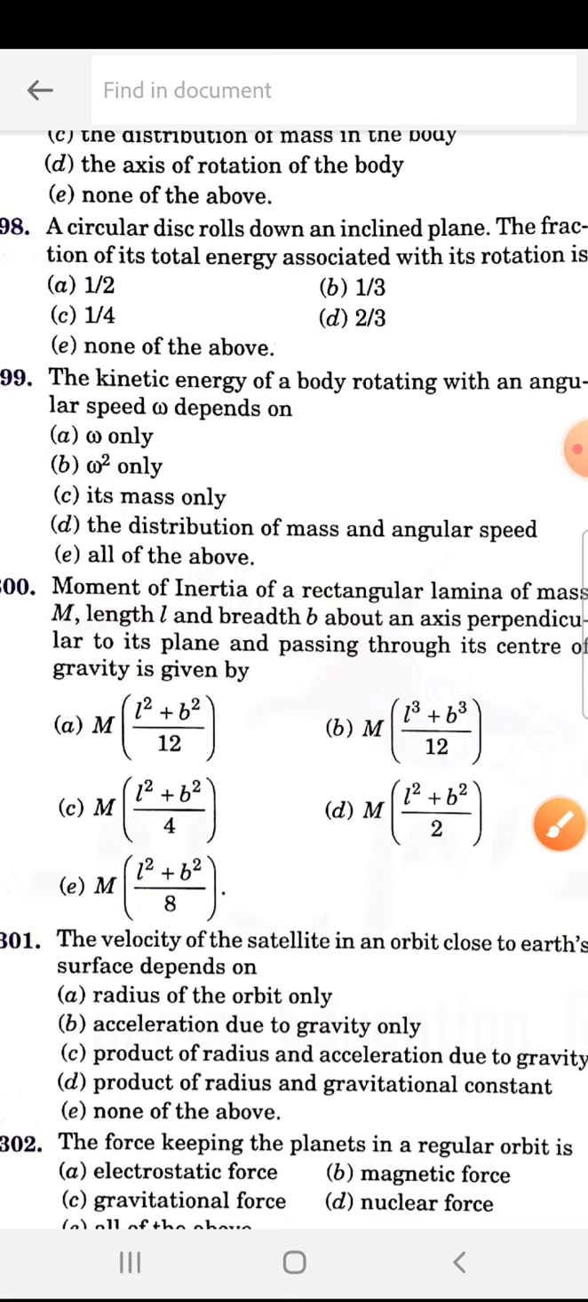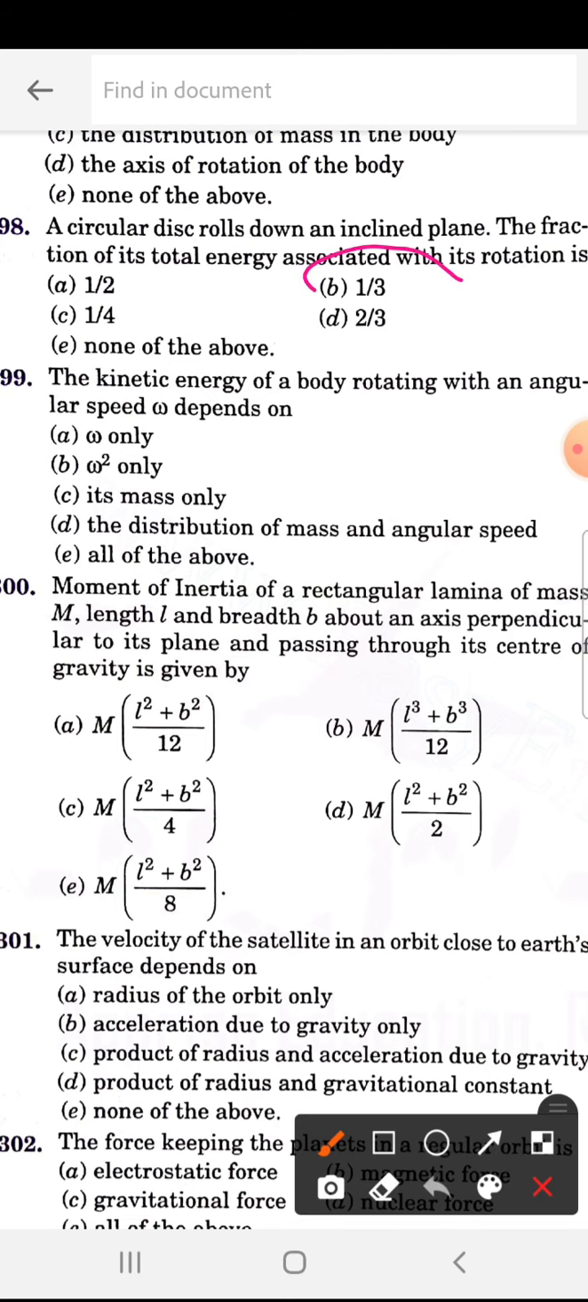Okay. A circular disc rolls down an inclined plane. The fraction of its total energy associated with its rotation is. So 298 is B. So that is 1/3. The kinetic energy of a body rotating with an angular velocity omega depends upon D, the distribution of mass and angular speed.